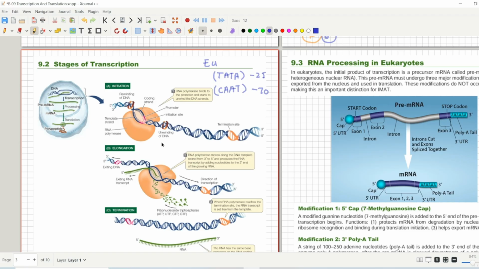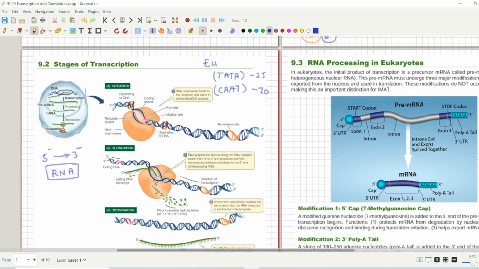In the elongation phase, the RNA molecule keeps growing from the 5' end to the 3' end. Keep in mind, for the template strand it is 3' to 5', but for RNA it is 5' to 3'.